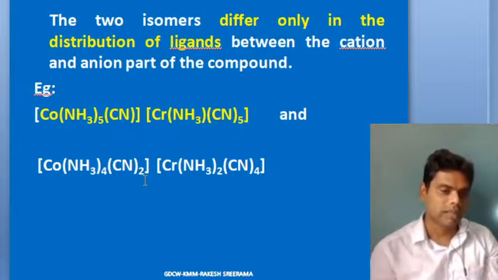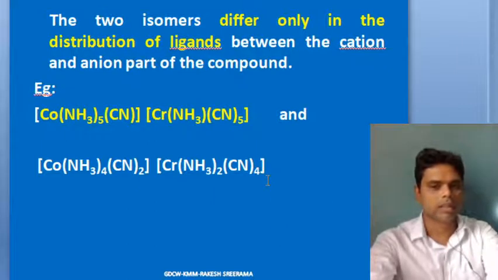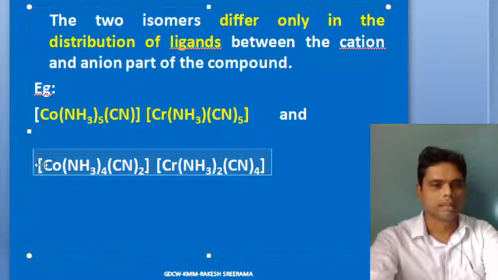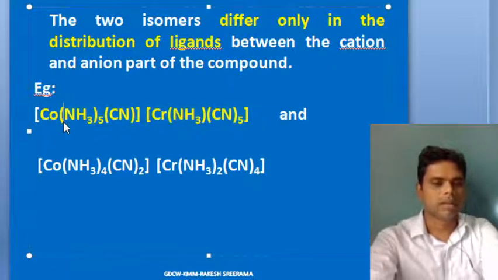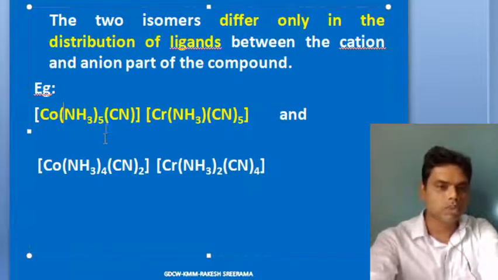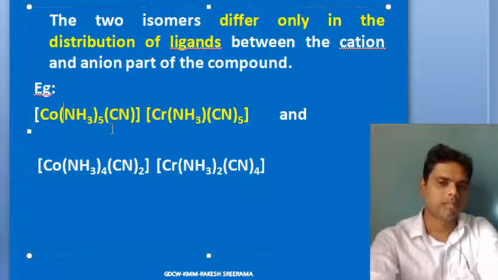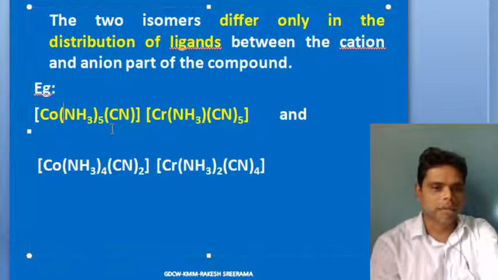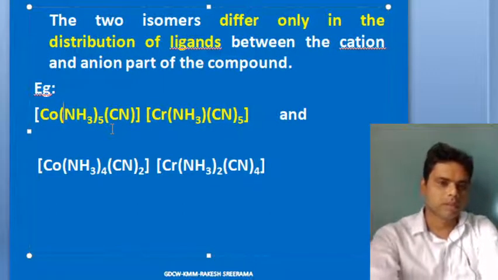One that is yellow in color is one complex, one compound, and one that is white in color, this whole thing, is what? One compound only. This is a complex cation, complex anion; complex cation, complex anion. So that's how this is one compound and this is one compound, and these two compounds are what? Isomers. These two compounds are coordination isomers, because they differ only in the distribution of ligands between cobalt and chromium. So as such, it is coordination isomerism. Okay, then let us move on to the next type of isomerism.